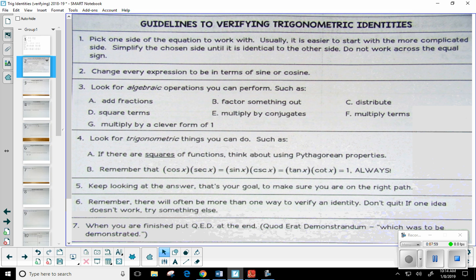Number 2, this is one we actually used quite a bit. We'll continue to use that. Change every expression to be in terms of sine and cosine. Number 3, look for algebraic operations you can perform. Everything from adding fractions, which means you have to have a common denominator, all the way through multiplying by a version of 1. The one I would like to go ahead and point out, multiply by conjugates.